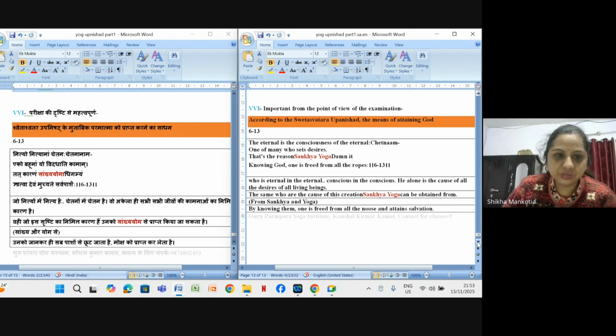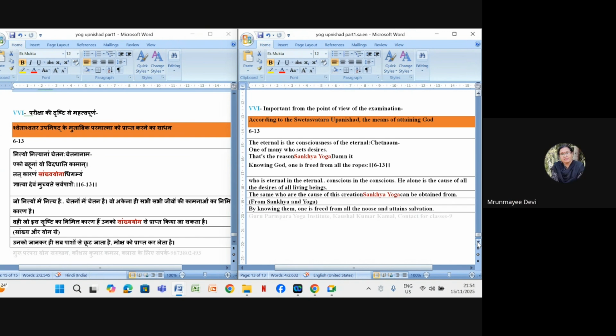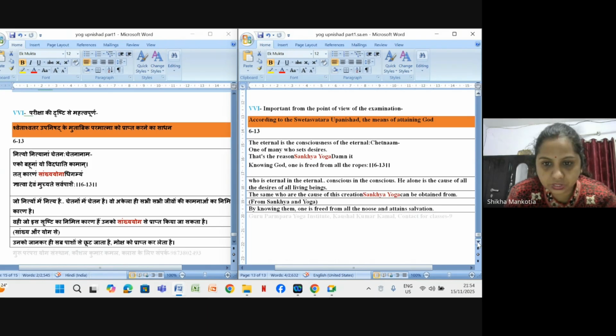In this Upanishad again, they are explaining the methods or means of attaining God. Here is a shloka: Nityo Nityanam Chetnah Chetnanam Eko Bahunam Yo Vidhati Kaman Tat Karanam Sankhya Yoga Adhigamyam Gyatva Devam Ucyate Sarvapashaih.